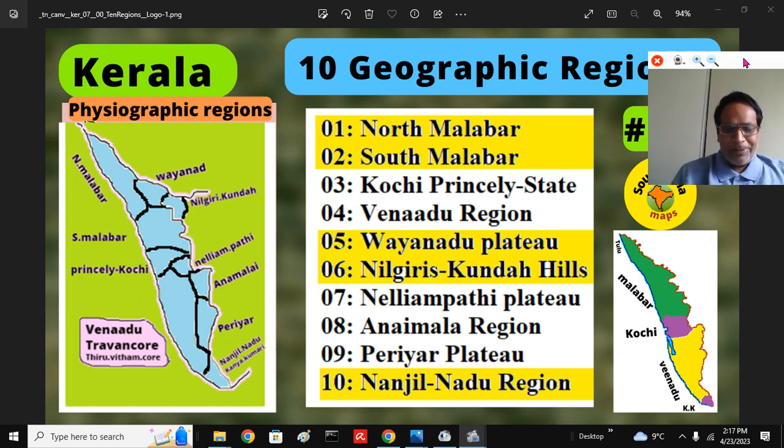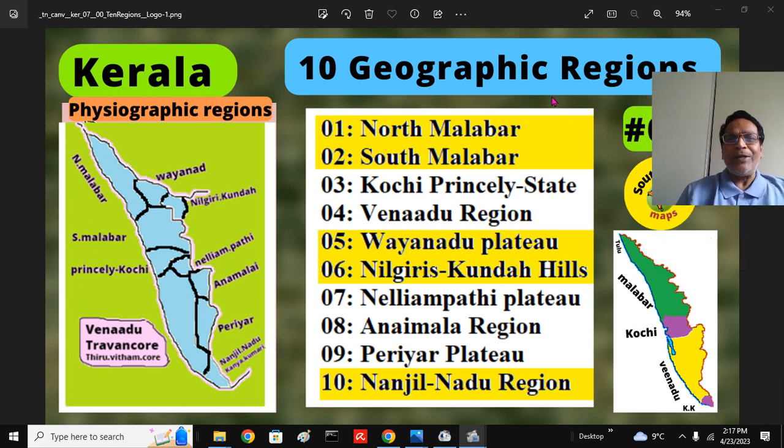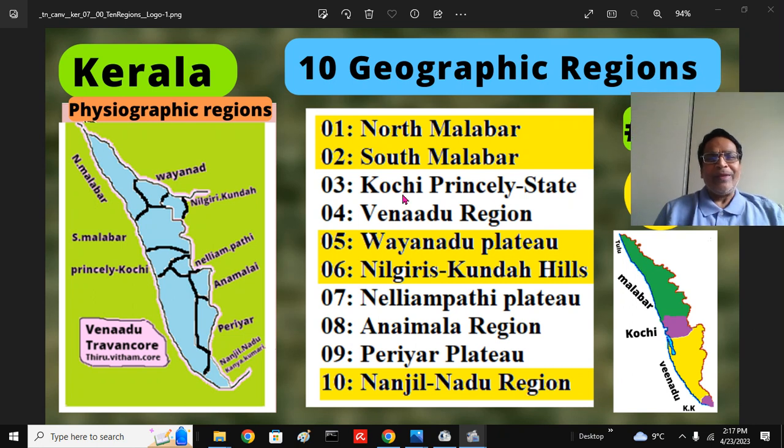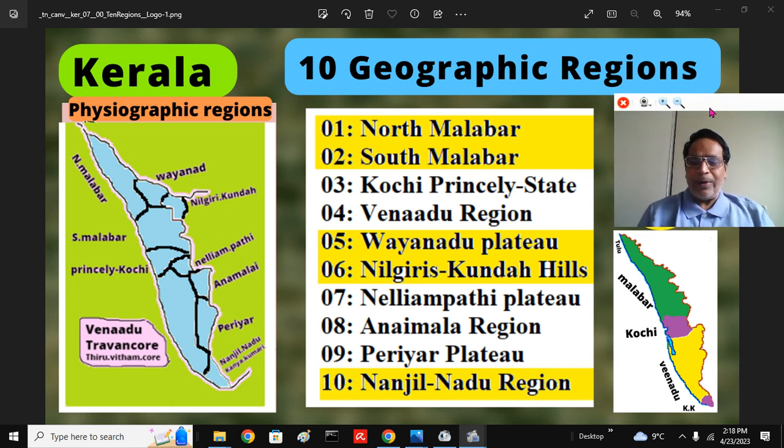At South Asia Maps, today I am talking about the 10 geographic regions of the fascinating land of Kerala, God's own country. Here these are the 10 physiographic regions. We will go over them, and eventually I will explore each region in more detail in each individual presentation. So keep looking in our playlist and they will be posted regularly.